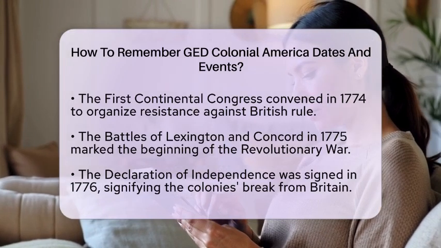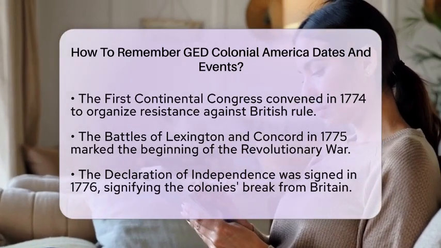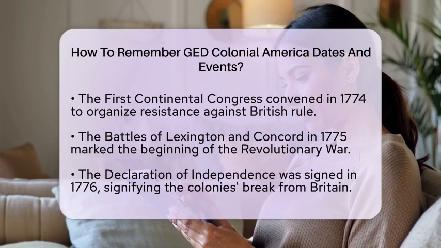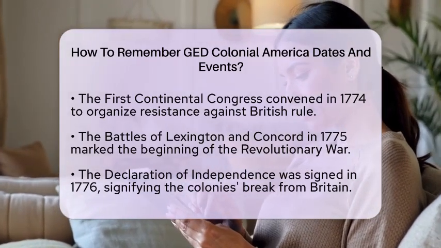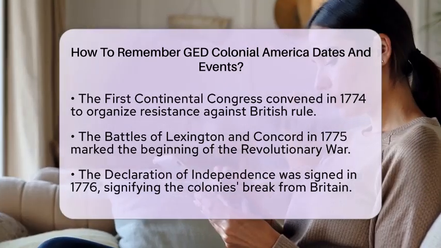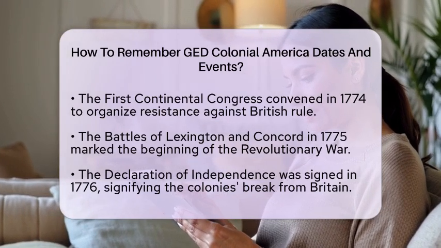Grouping events by themes can also help. Think about settlement and colonization with Jamestown and Plymouth. Then consider tensions with Britain, which include the Stamp Act and the Boston Massacre. Steps to revolution include the Continental Congress and the battles leading to independence.